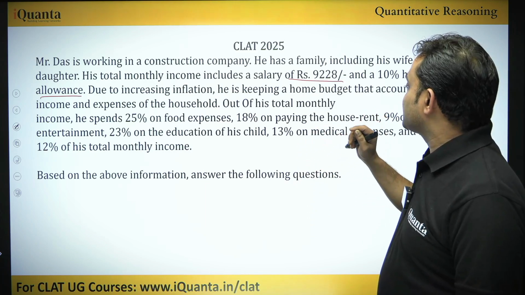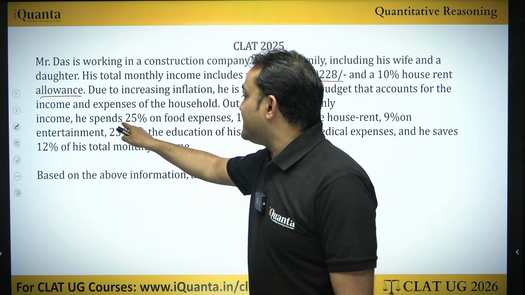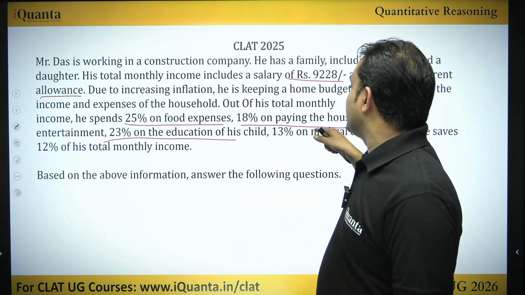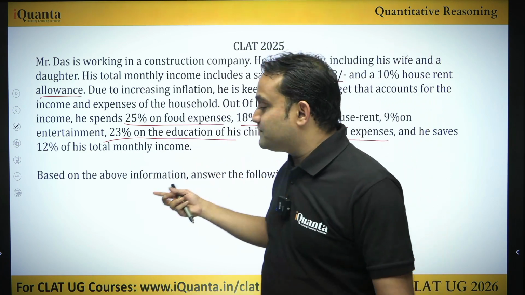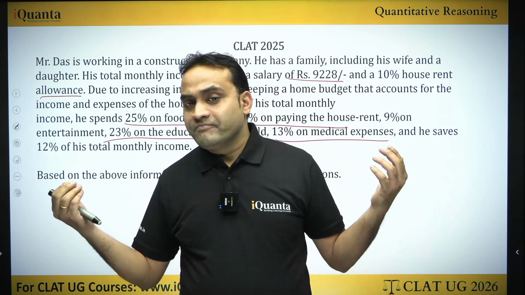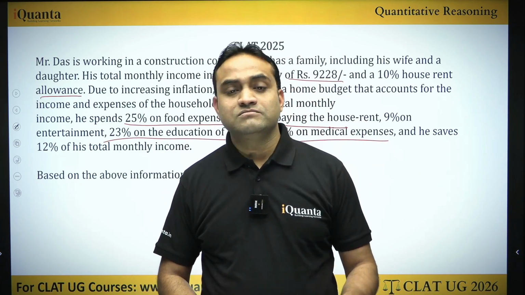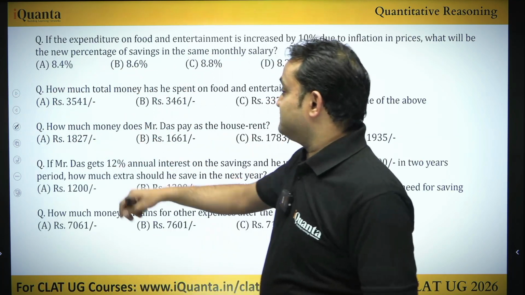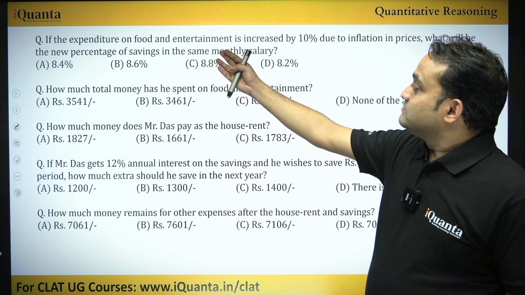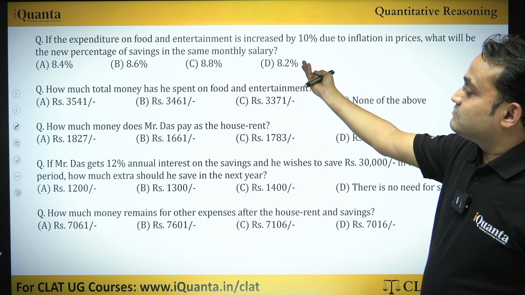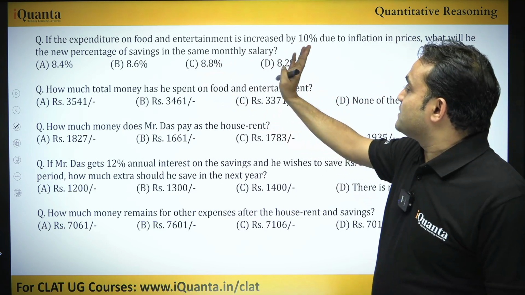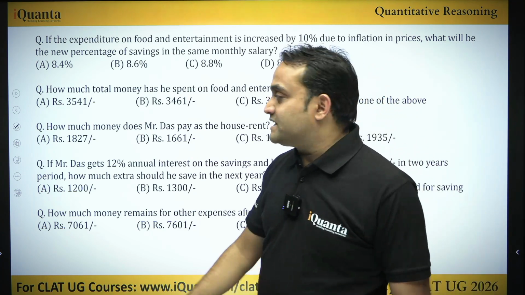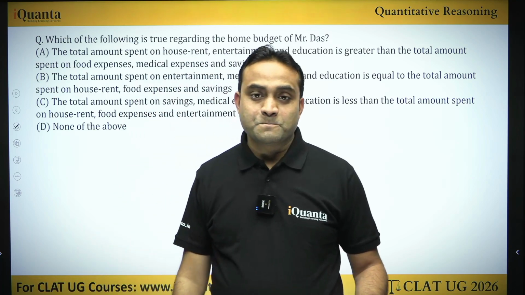Out of his total monthly income, he spends 25% on food, 18% on rent, 23% on education, 13% on medical, investment, and so on. So again, this set is also completely based on percentages. And this is the latest one, right? Check the questions. See, the new percentage of saving, same percent salary, how much total money. So everything is completely based on percentages.